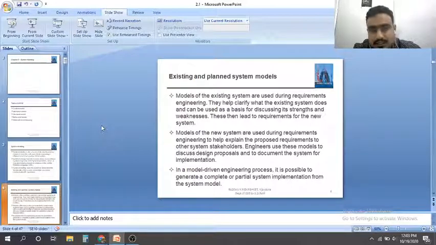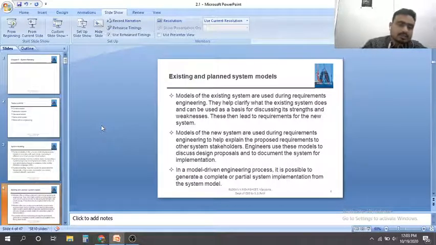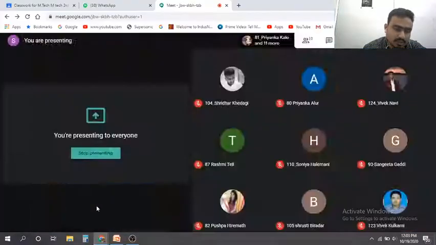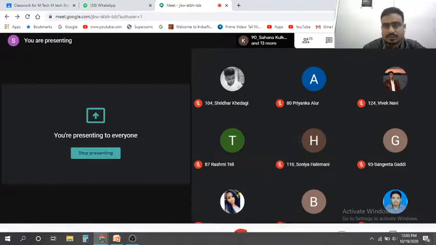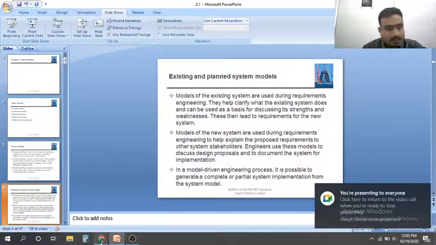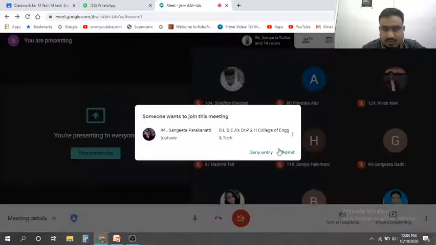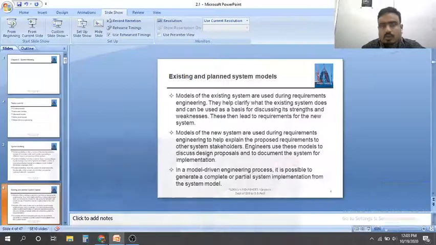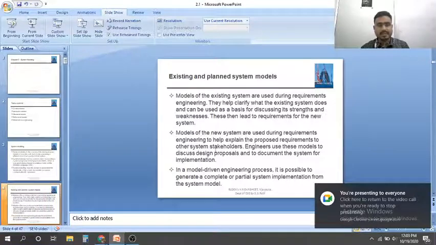What exactly is the present system? Then you say, sir, this is the present system, we want to modify some things, and this is going to be our new system. That is nothing but a planned system. You get a problem, you think of the present system, and with respect to that you think about what your planned system will be. Understood?